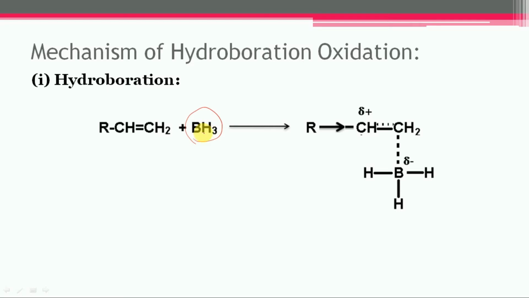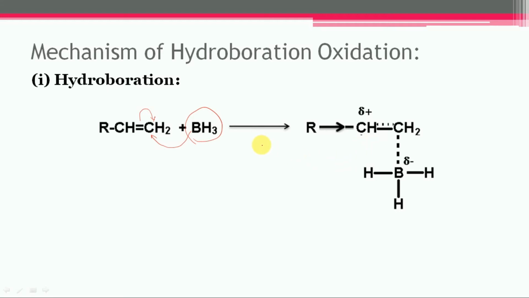So this electrophilic boron of borane seeks out the pi electrons of the carbon-carbon double bond, and this pi bond will shift toward this side, and boron of borane will get attached to this carbon. So first of all, this intermediate compound will get formed.